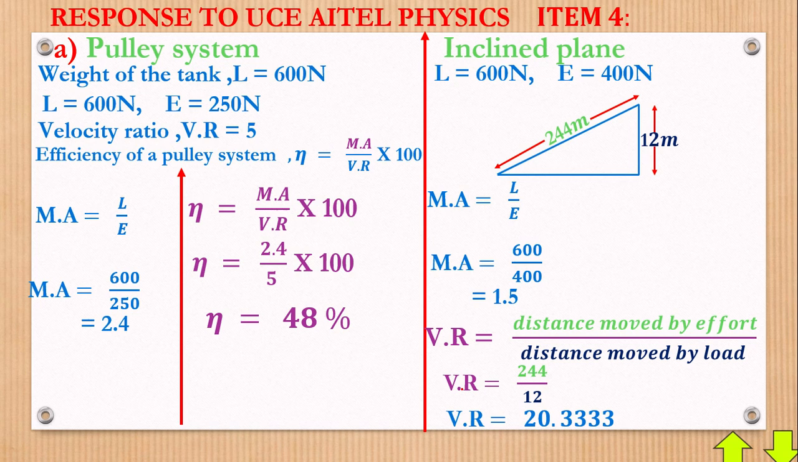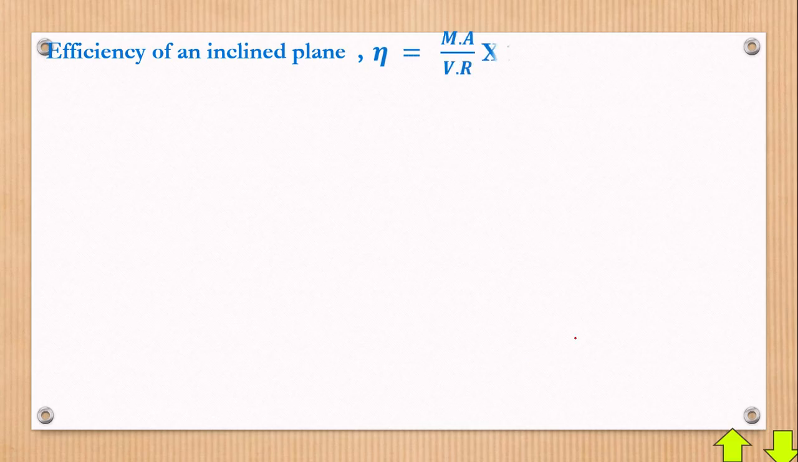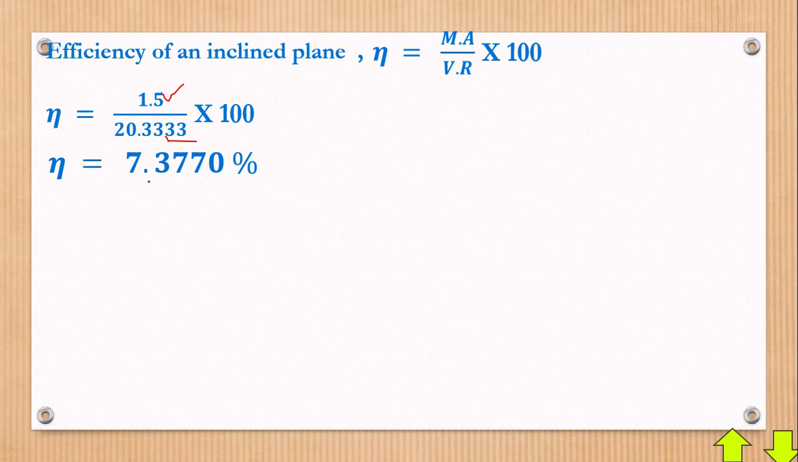With this, let's move again. We can see how we can substitute this in the formula of efficiency. So efficiency of an inclined plane, eta, equals mechanical advantage over velocity ratio times 100. Remember our mechanical advantage is 1.5, and our velocity ratio is 20.33, multiplying by 100. Remember the first one was 48, so we wonder what this one will be. When you substitute that, you get 7.3770%, or simply 7.4%. If it's a percentage, reporting one decimal place is acceptable.